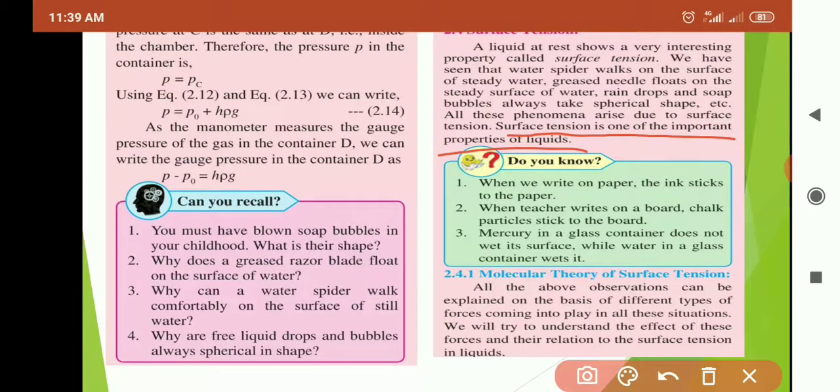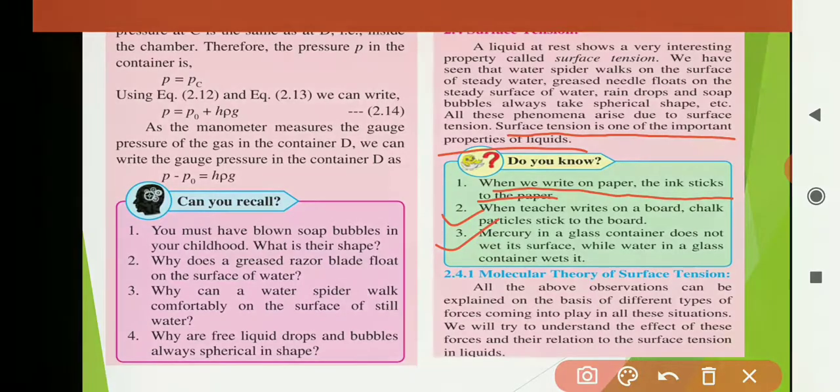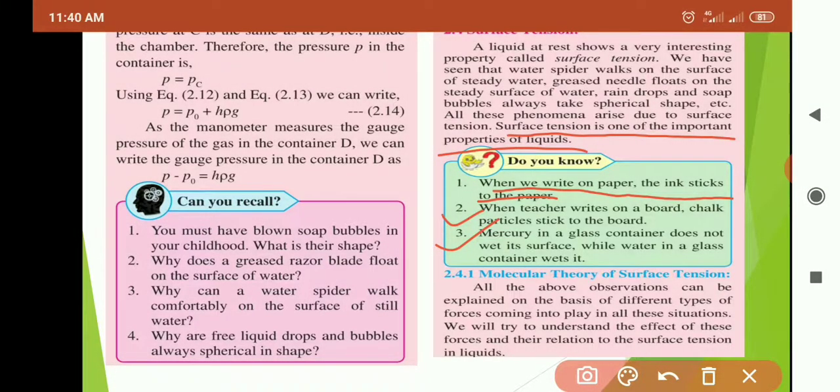Do you know, when we write on paper, the ink sticks to the paper. When the teacher writes on the board, chalk particles stick on the board. Mercury in a glass container does not wet its surface, while water in a glass container wets it. Water will stick on the wall of the container, but mercury will not stick.